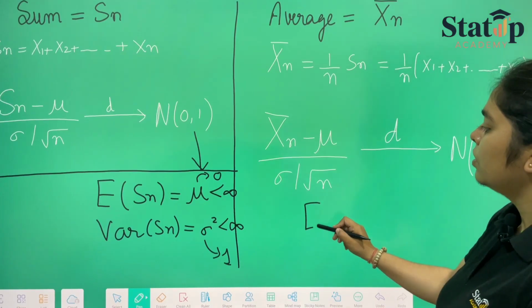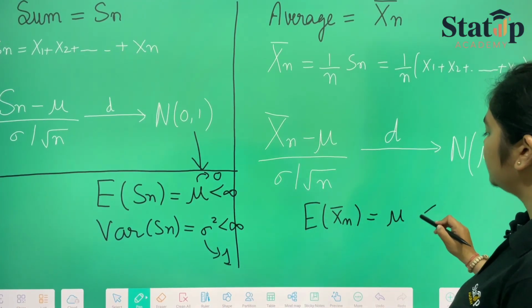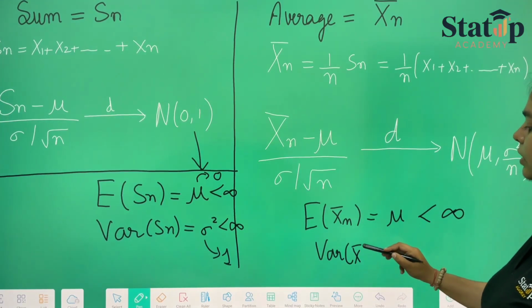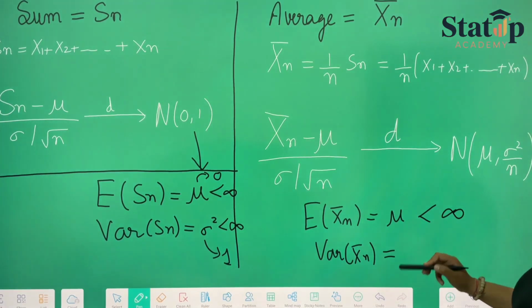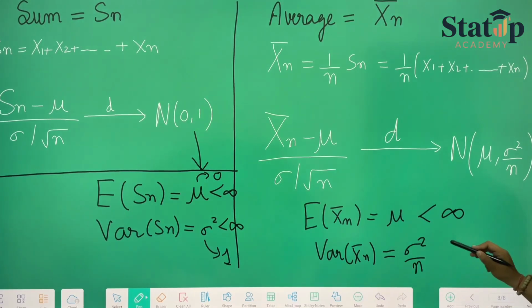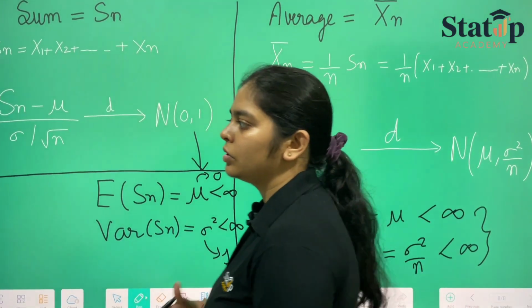And here also mean of X bar n is nothing but mu, which is less than infinity, and variance of X bar n, or the average of all the random variables in the sequence, is sigma square upon n, which is also less than infinity. So both of them exist and they are IID, independently and identically distributed.